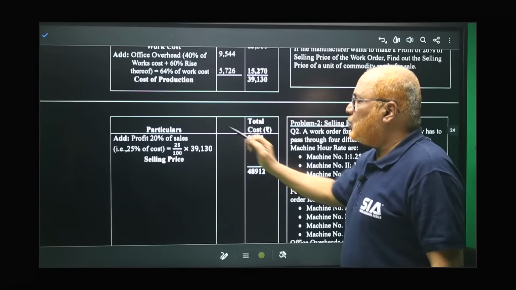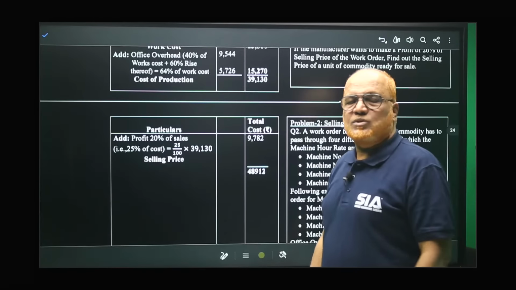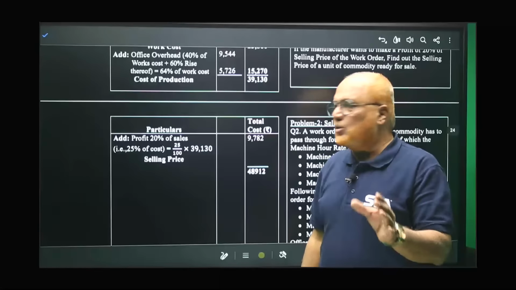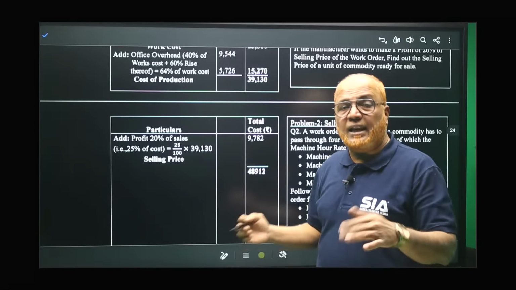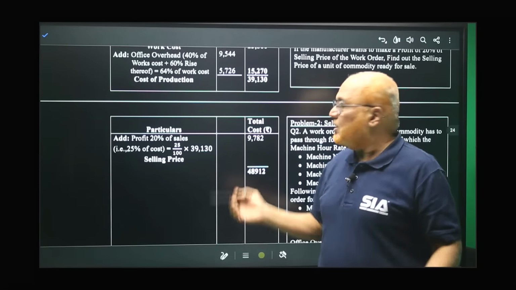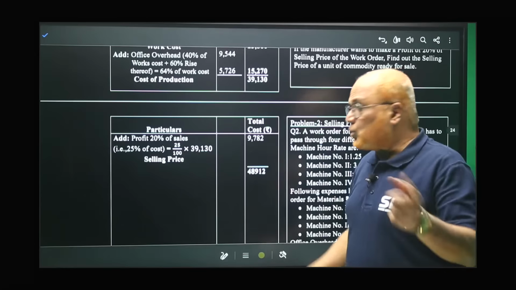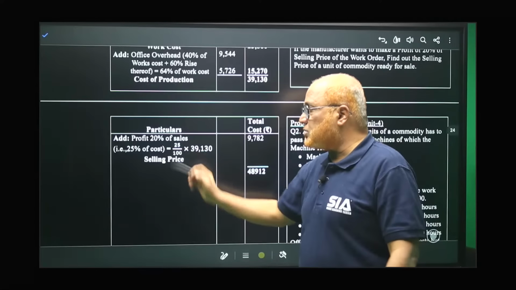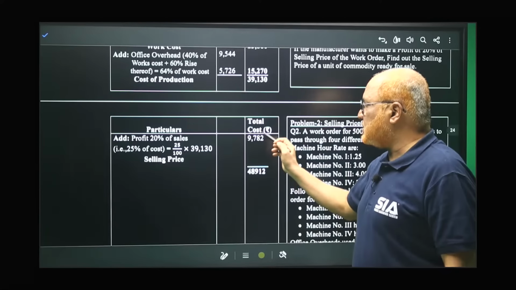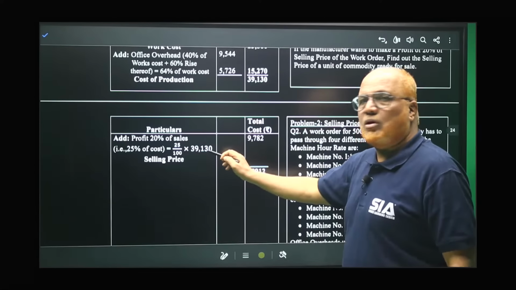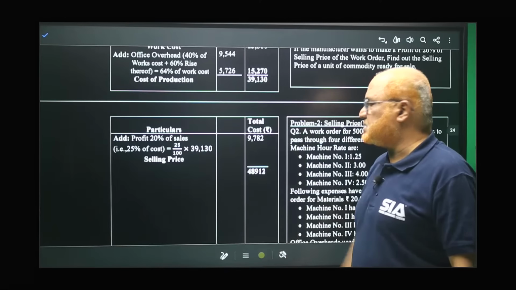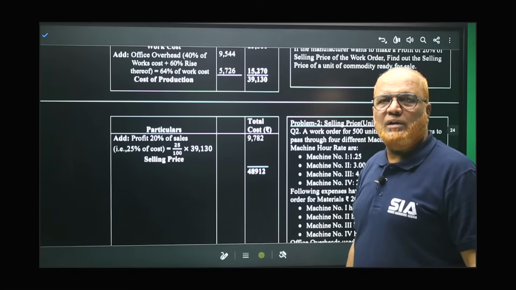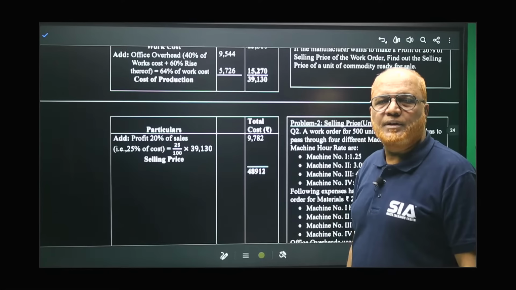Now add 20% of sales as profit. It is asking for 20% of the selling price, but we don't have the selling price. We have the cost price. So if 20% is on sales, it means 25% on cost. So what is the cost here? 39,130 is the cost. Into 25 by 100, you get 9,782. Add both, you get 48,912. That is the selling price, the sales.